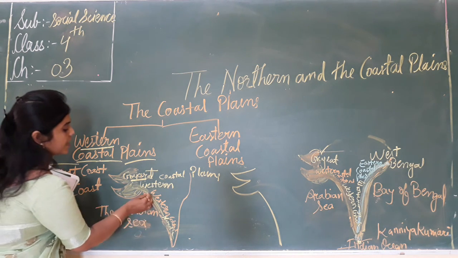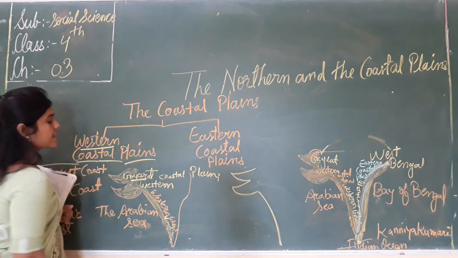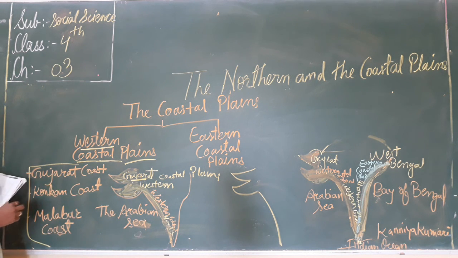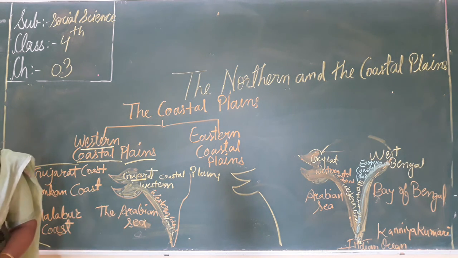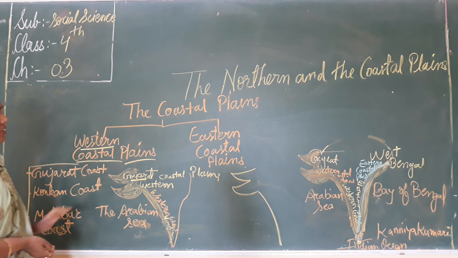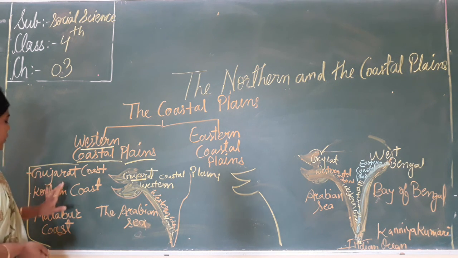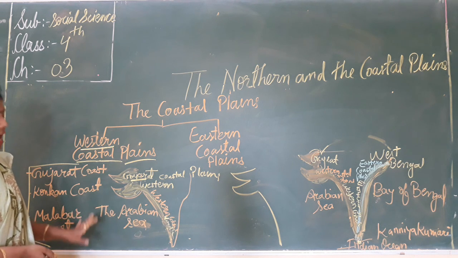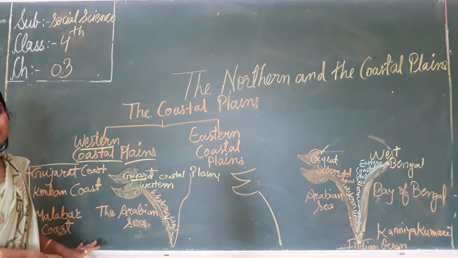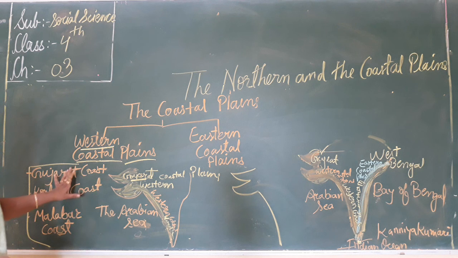They are further divided into three parts: the Gujarat coast, Konkan coast, and the Malabar coast.